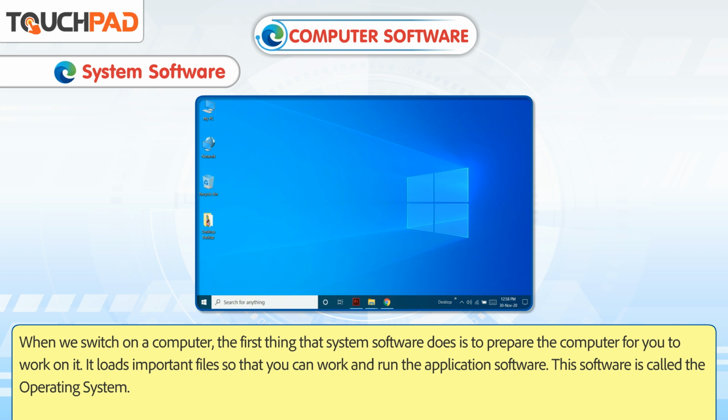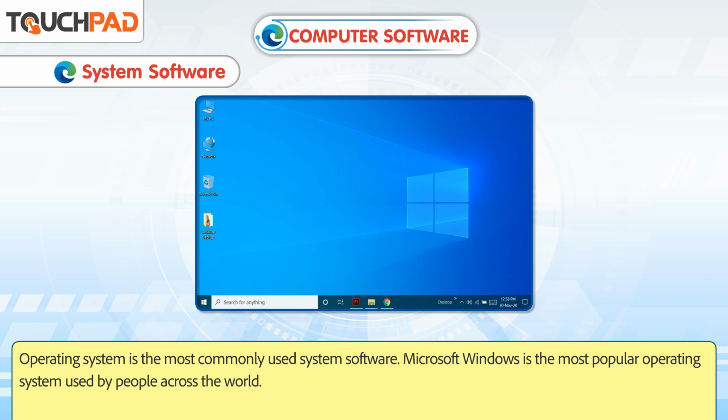When we switch on a computer, the first thing that system software does is to prepare the computer for you to work on it. It loads important files so that you can work and run the application software. This software is called the operating system. Operating system is the most commonly used system software.